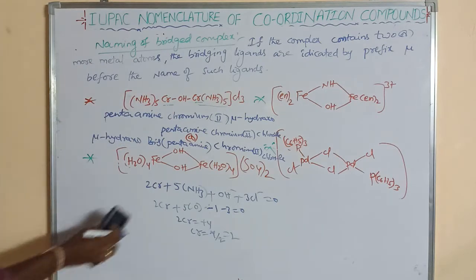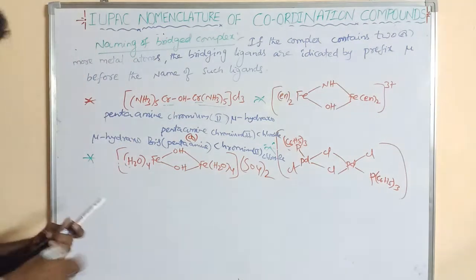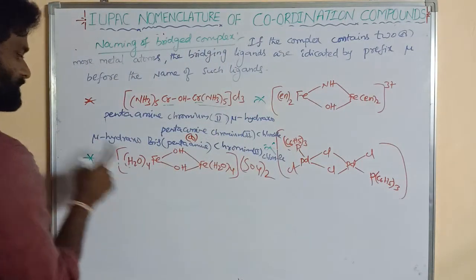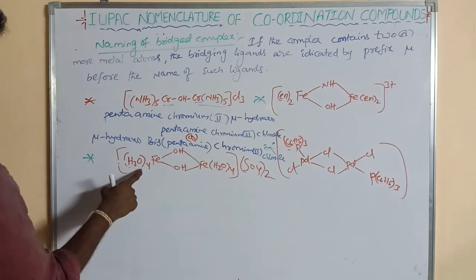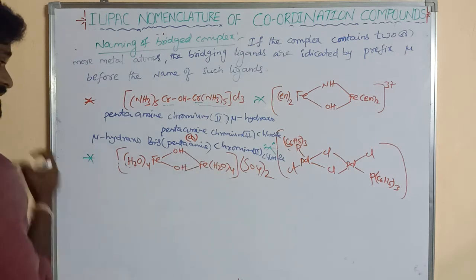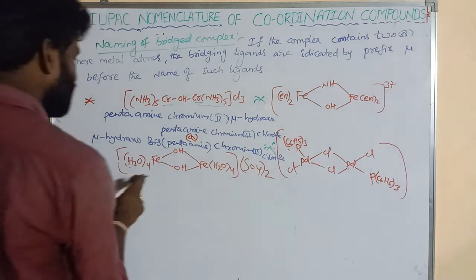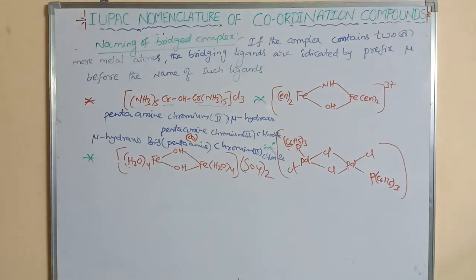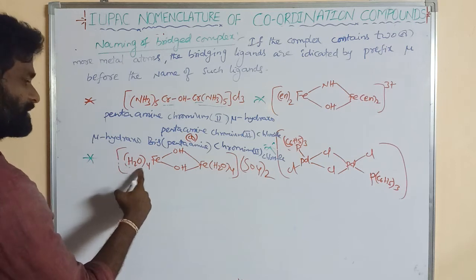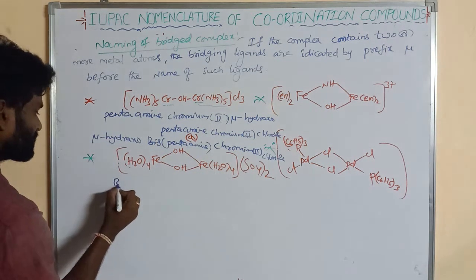Next goes to this one. This is tetraaqua, and it is repeated two times, that is bis.